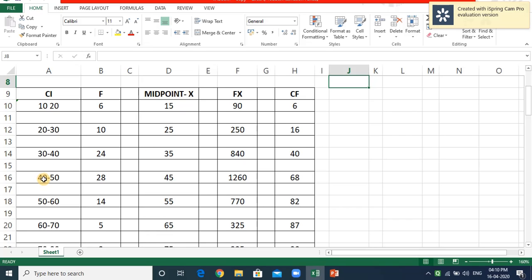This is the lower value, this is the frequency, and the preceding CF is the cumulative frequency we have to take care of.